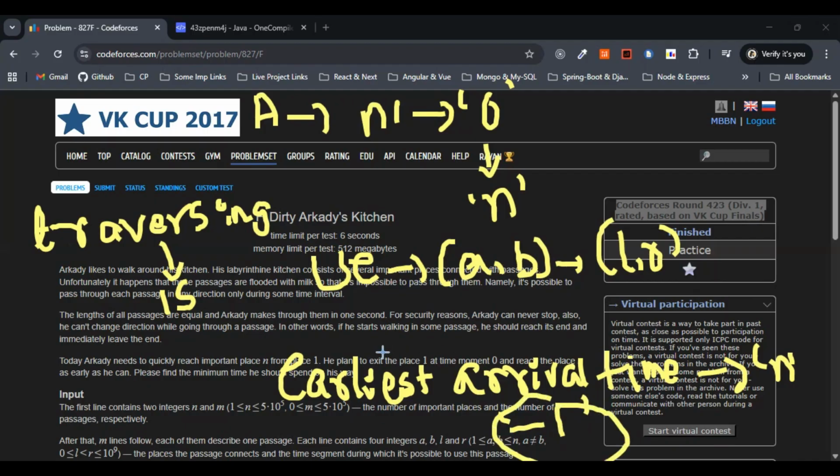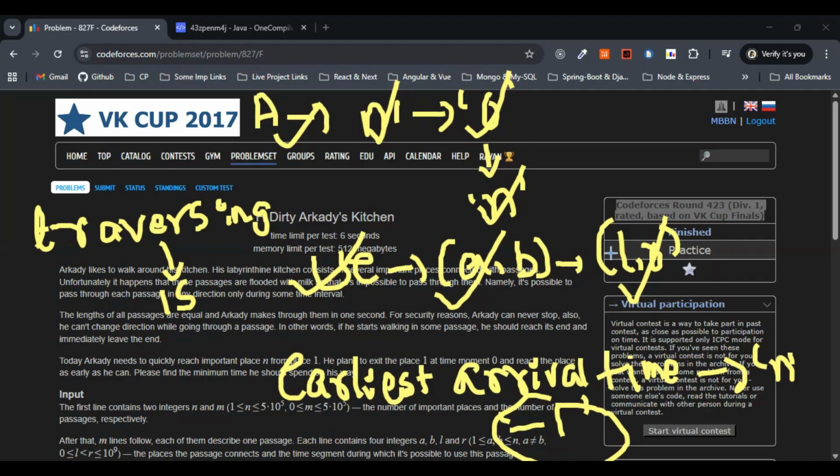Let me read the question aloud; just listen carefully. Arkady starts at node 1 at time 0, and he wants to reach node n as early as possible. Each undirected edge a, b is usable only during the integer time moments in a given interval L, R, left and right.